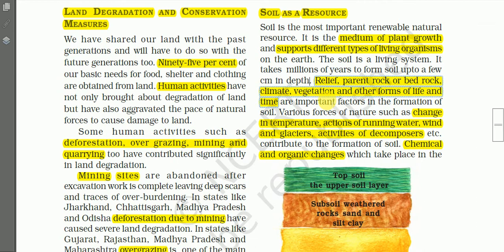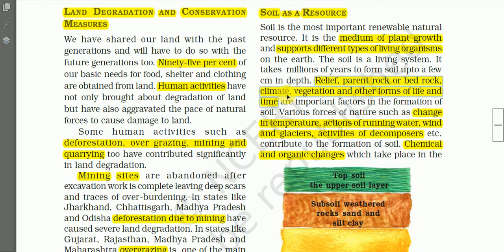They may be different in color, in the size of the grain, and so on. Likewise, parent rock. From which type of rock is the soil derived? Soils derived from metamorphic rocks, igneous rocks, or sedimentary rocks may be different from each other in color, in quality, and also in fertility.